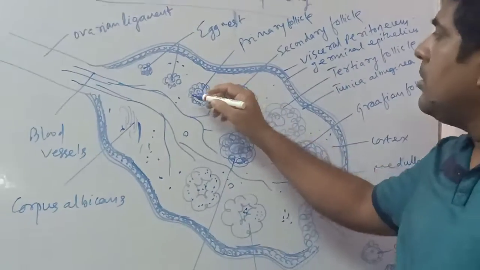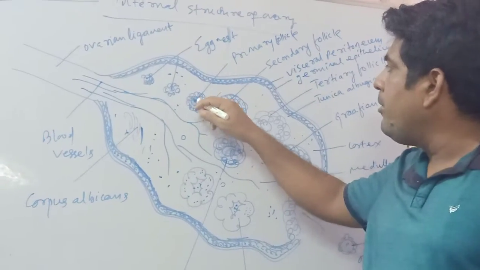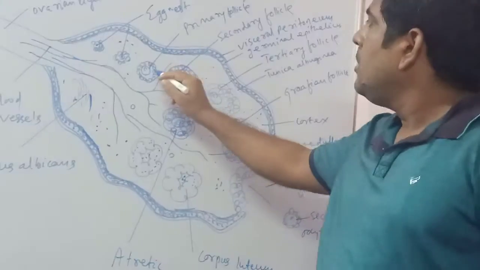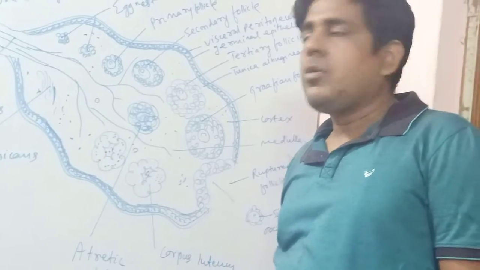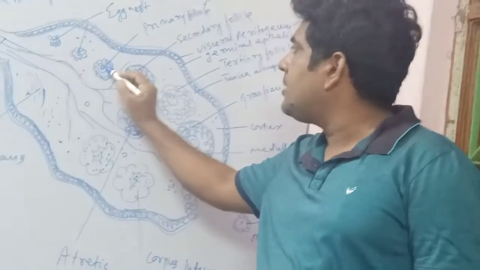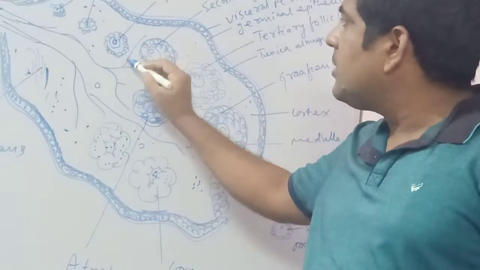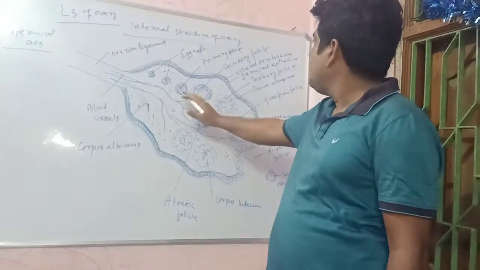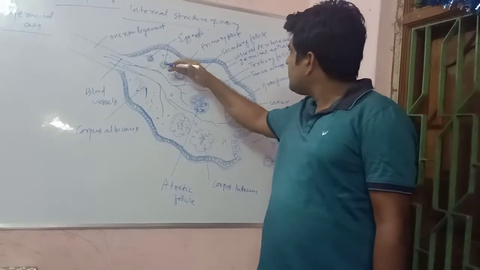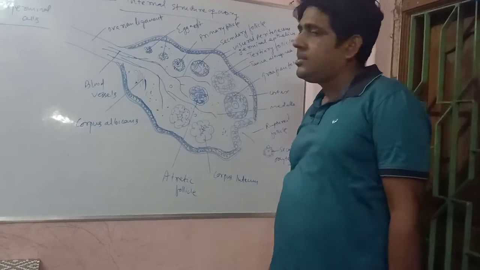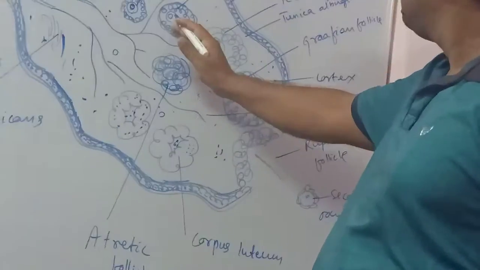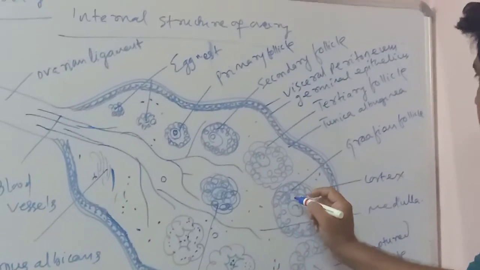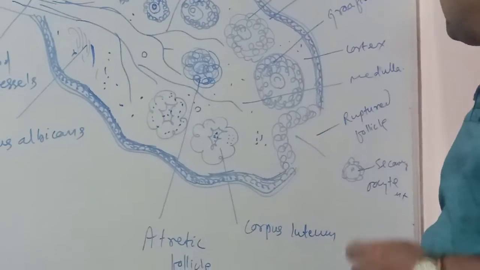Actually, there are many cells surrounding a centrally located cell. The centrally located cell is called the oocyte. This is the oocyte. The central cell is called the oocyte and the surrounding cells are called follicular cells. Follicles gradually mature. First, primary follicles develop into secondary follicles. Secondary follicles develop into tertiary follicles. Tertiary follicles develop into mature Graafian follicles.